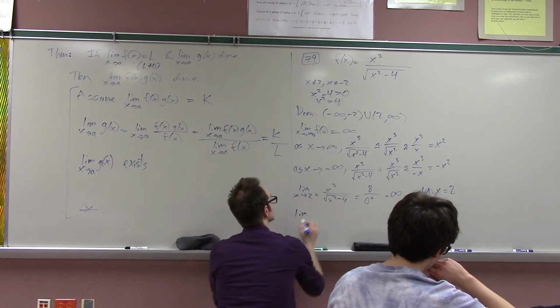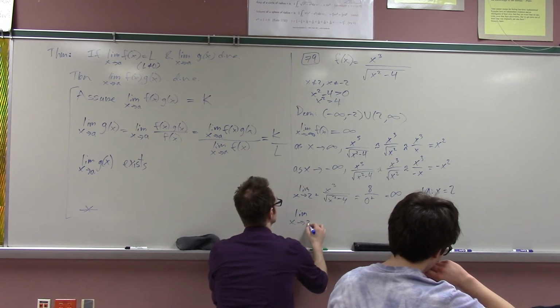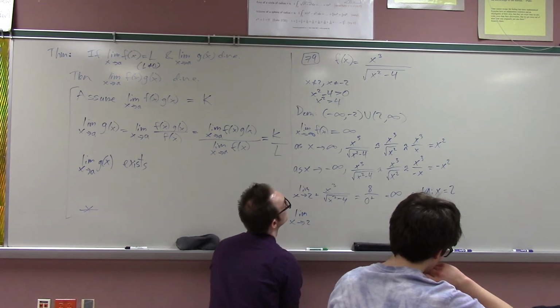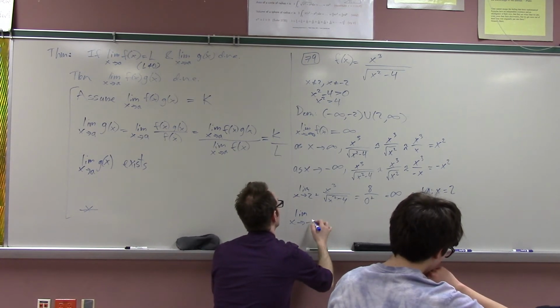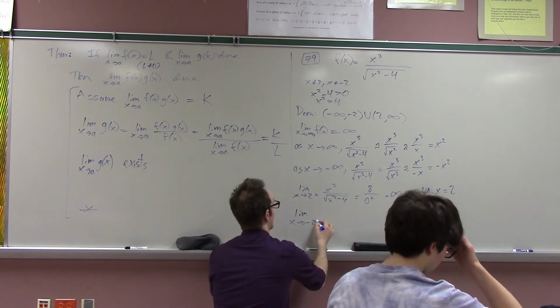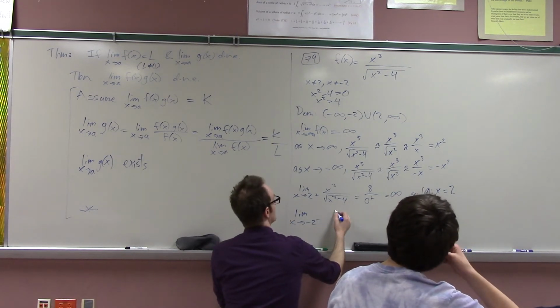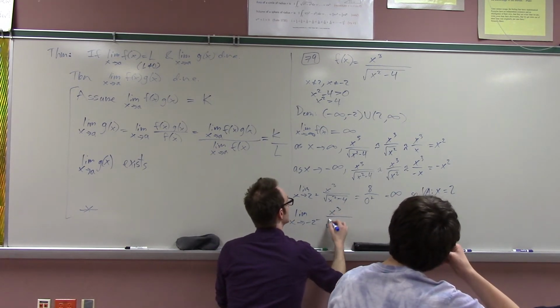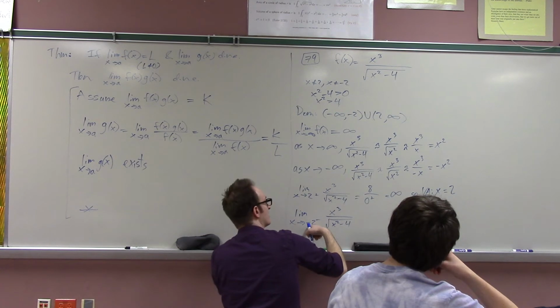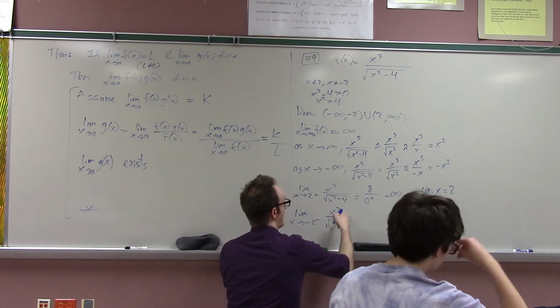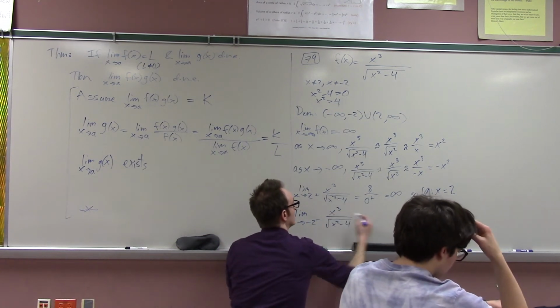The limit as x goes to negative 2 minus, yeah. Right, because as we saw, the function's undefined between negative 2 and 2, so I have to look at what's happening on the other side of negative 2. Now, what do I get at the top, basically?